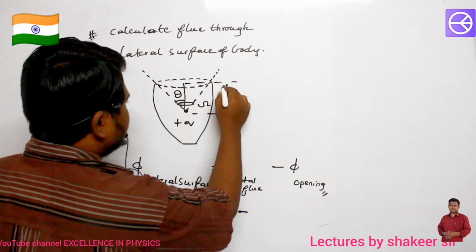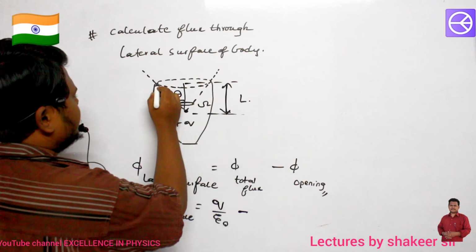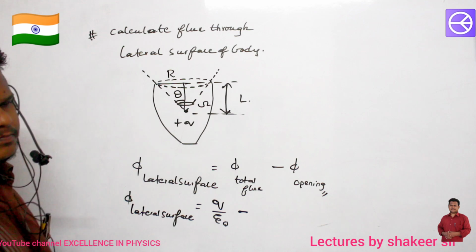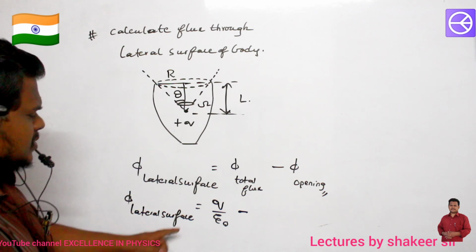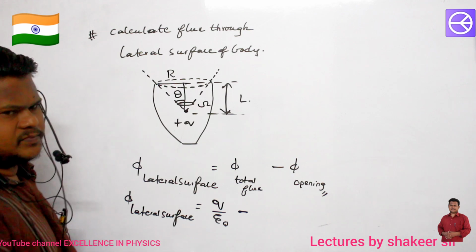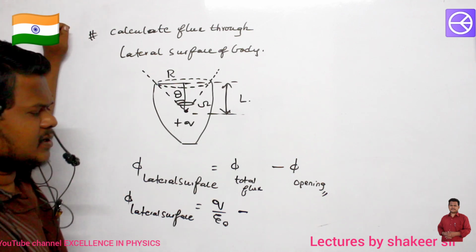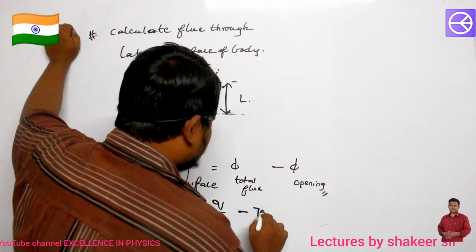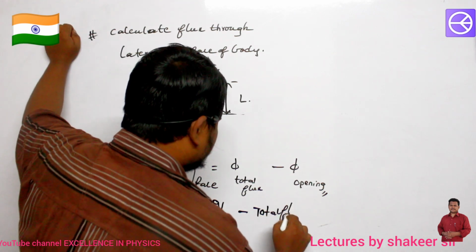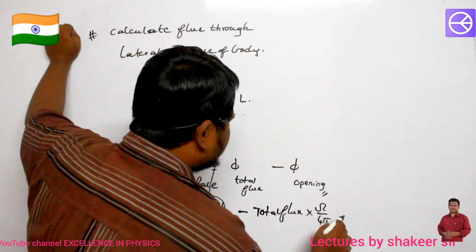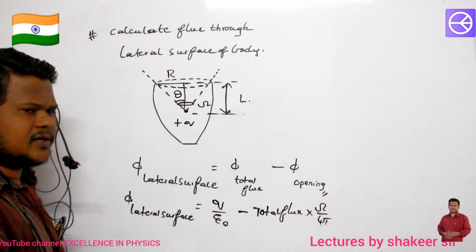The radius of the opening is R. Now I can write Q divided by epsilon naught minus the flux passing through the opening. How can I calculate the flux passing through the opening? Again the same concept: total flux multiplied by sigma divided by 4 pi steradians, just like we calculated previously.